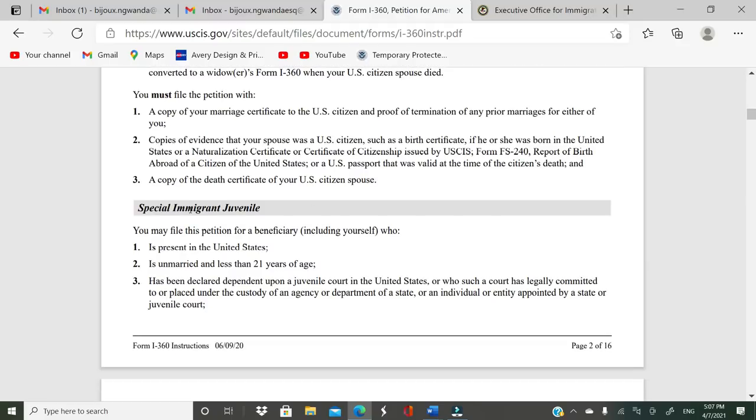Now we go into the third category, the special immigrant category. And in the special immigrant category, there are a lot of people that can be qualified as special immigrant. And the first one is special immigrant juvenile. And then the qualification, very simple. You must be present in the United States. You must be unmarried and less than 21 years of age.